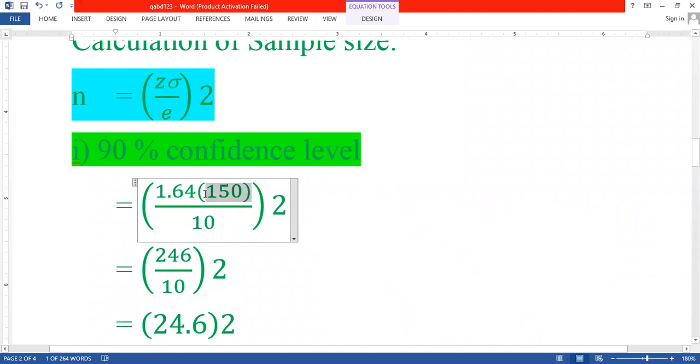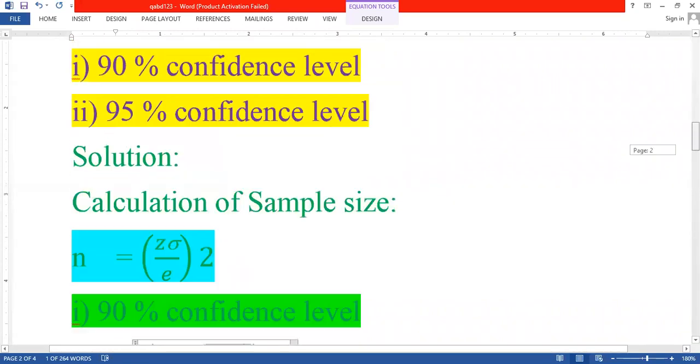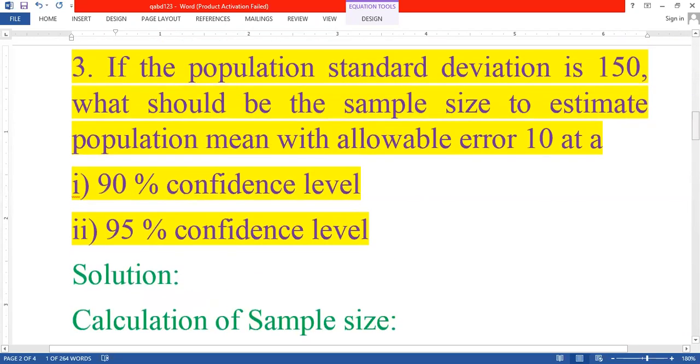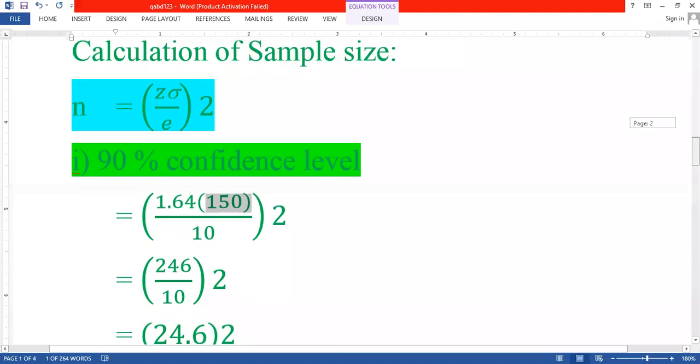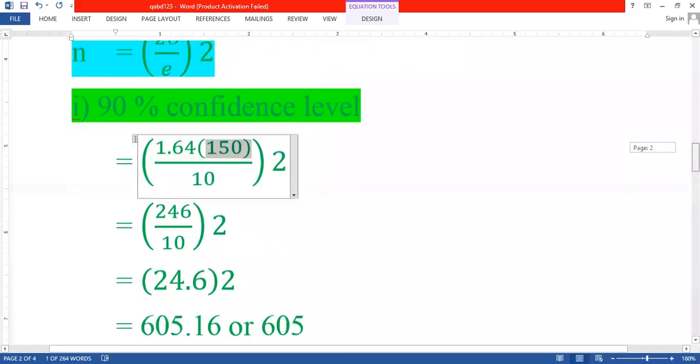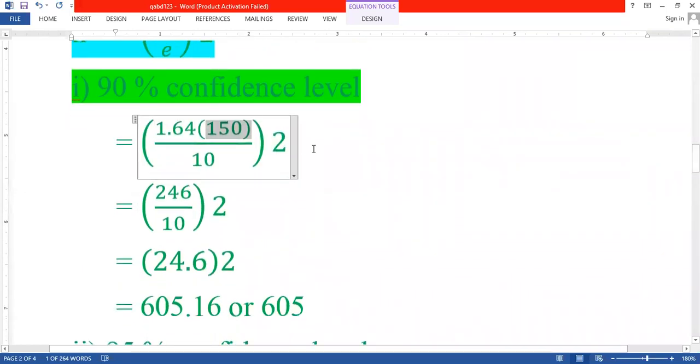In the problem they gave the standard deviation as 150 divided by 10. So 10 is nothing but the allowable error, or the average error. So both are same. So allowable error is 10, whole square.